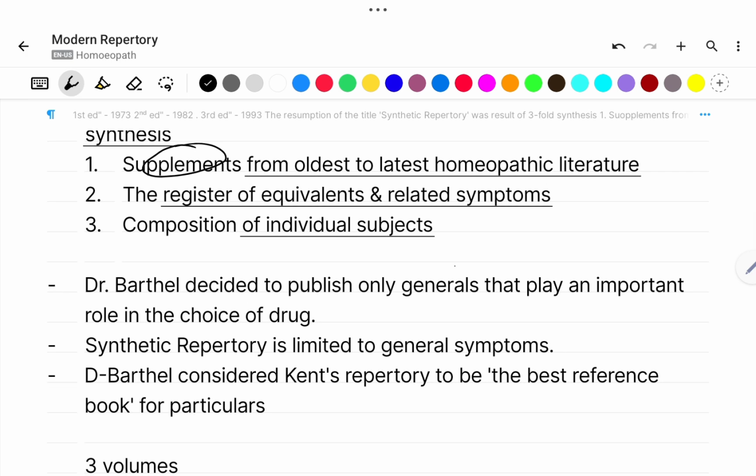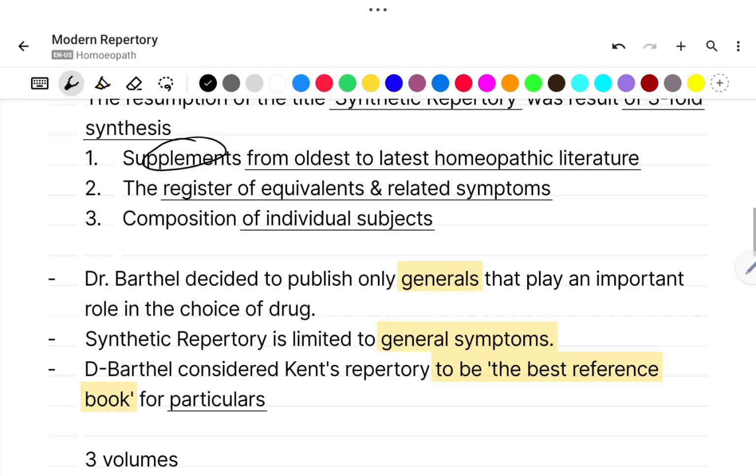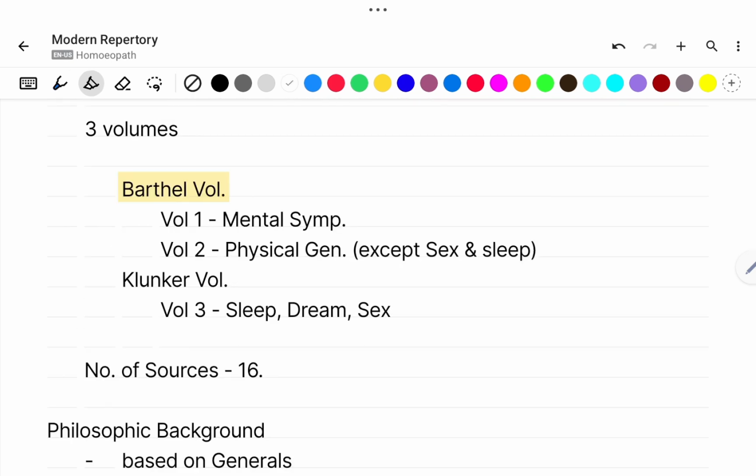Dr. Barthel decided to publish only generals. What did he decide? Only generals play an important role in the choice of drug. So he gave importance only to the general symptoms. Dr. Barthel considered Kent's repertory to be the best reference book for particulars. Now we will see the 3 volumes of the book.